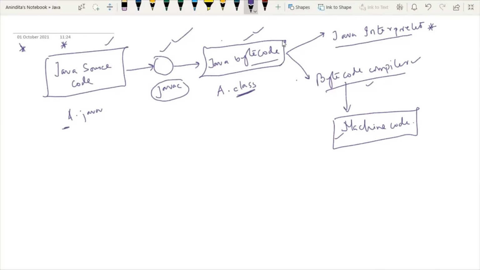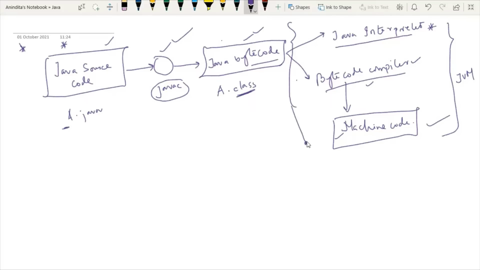It means that after generating the bytecode, there is some complex situation happening in order to generate the machine code. So we have to understand the exact process of how we get the machine code while compiling the Java source code. Since this portion is very complex to understand, it is handled by a special component known as the Java Virtual Machine.